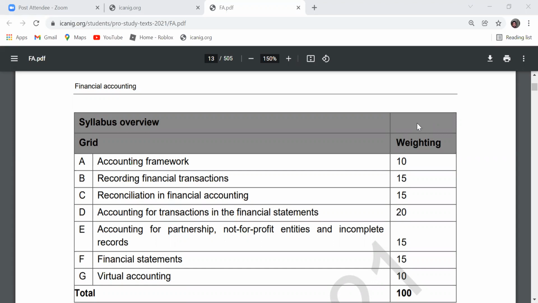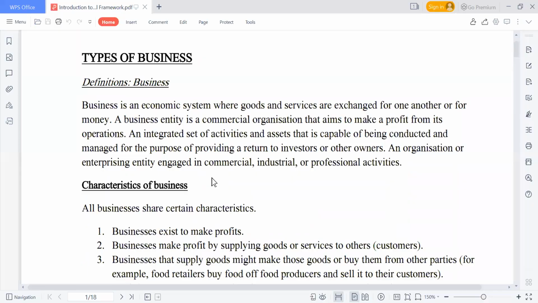Okay, please. So now let's start with the first one, which is the syllabus section A. And everything that we are going to be talking about today is about the introduction aspect.